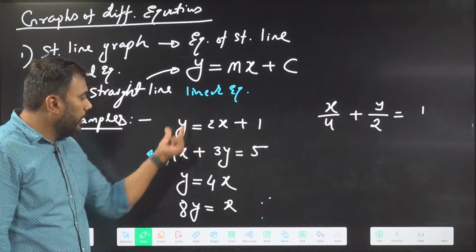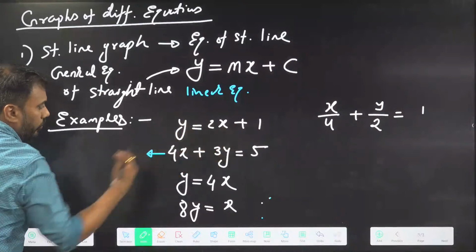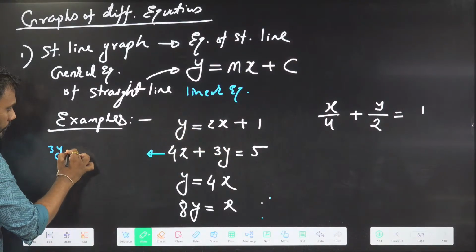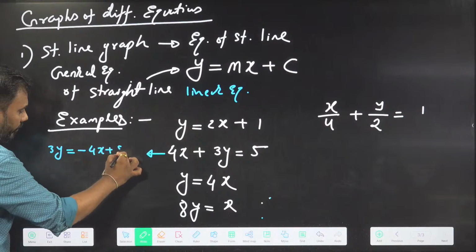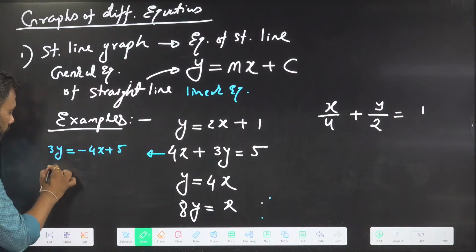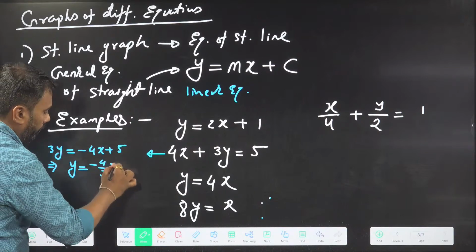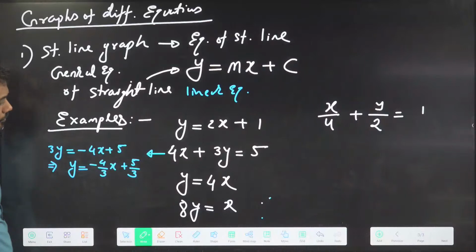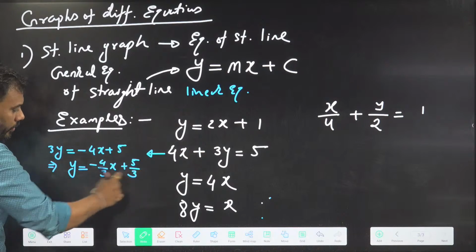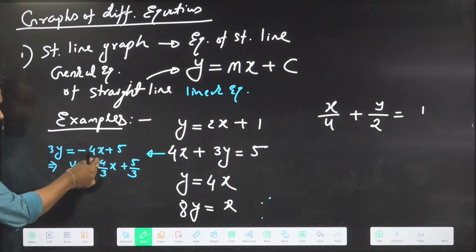I can take this 4x on that side and divide by 3. So if I take that 4x on that side, I will get 3y equal to minus 4x plus 5. In order to make the coefficient of y 1, I will divide the equation by 3. So if I divide this by 3, it becomes y equal to minus 4 by 3 x plus 5 by 3. The coefficient of y here is 1 and there is a term of x containing some number plus a constant term.